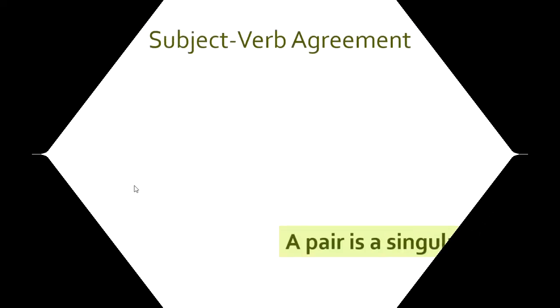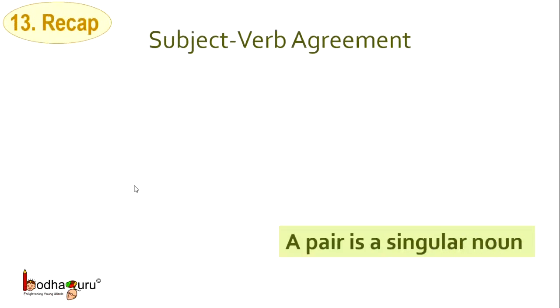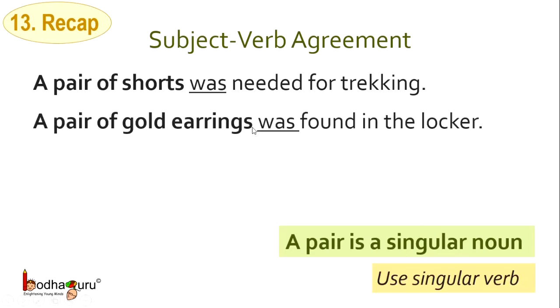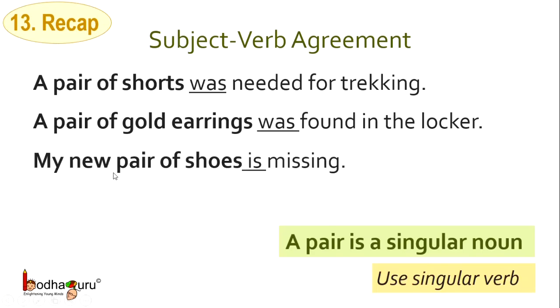Rule number 13. A pair is a singular noun. Hence, we have to use singular verb. For example, a pair of shorts was needed for trekking. A pair of gold earrings was found in the locker. Next, my new pair of shoes is missing.